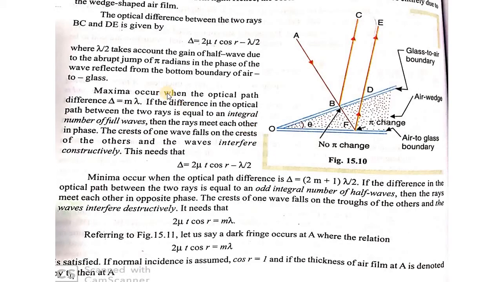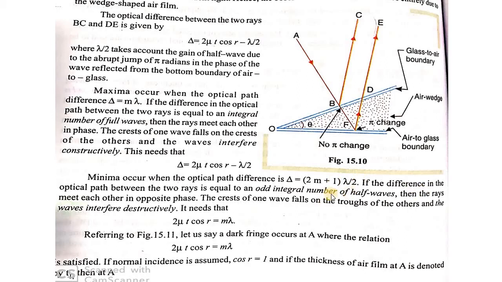Maximum occurs when the path difference delta is an integral multiple of lambda, that is delta is equal to 2 mu t cos r minus lambda by 2 is equal to m lambda. We get a constructive interference. Similarly, destructive interference occurs when the path difference is an odd integral multiple of half the wavelength.